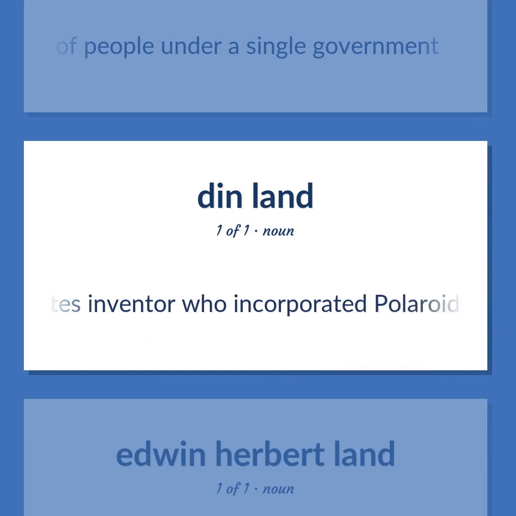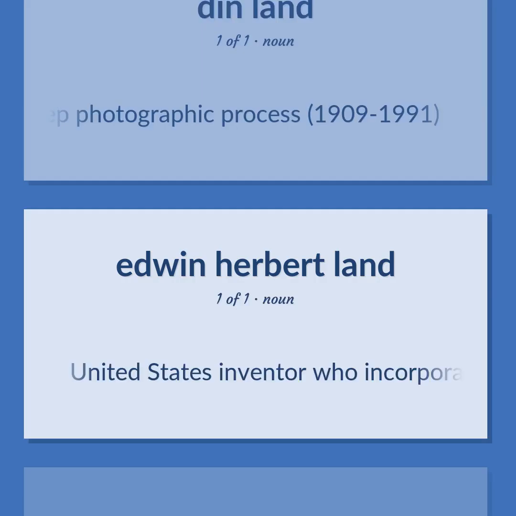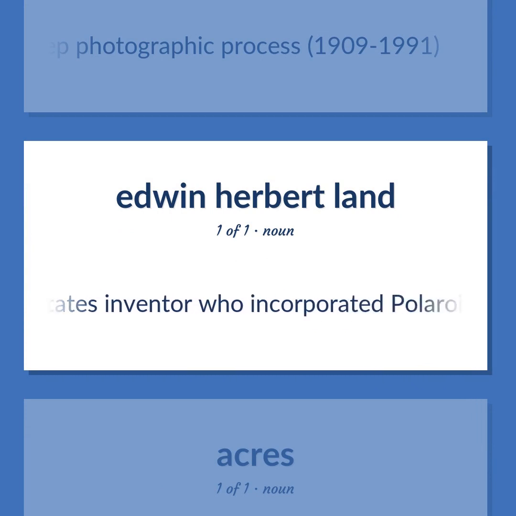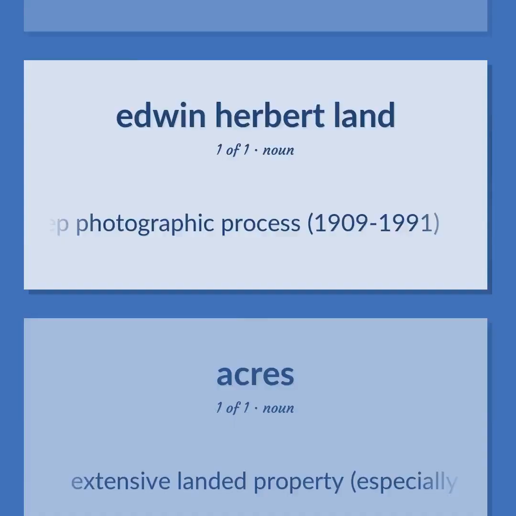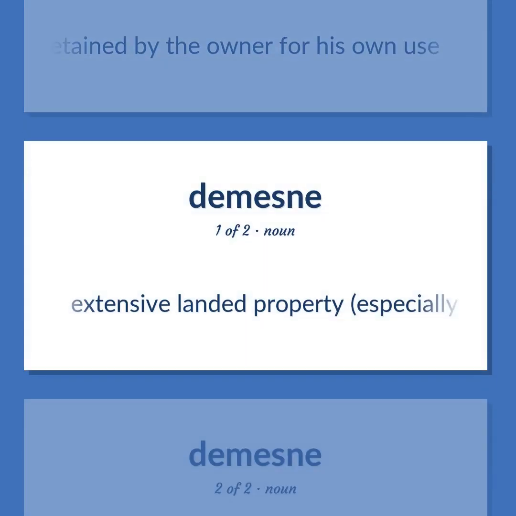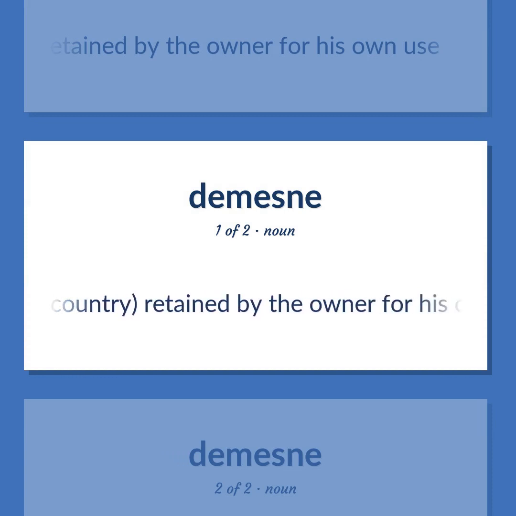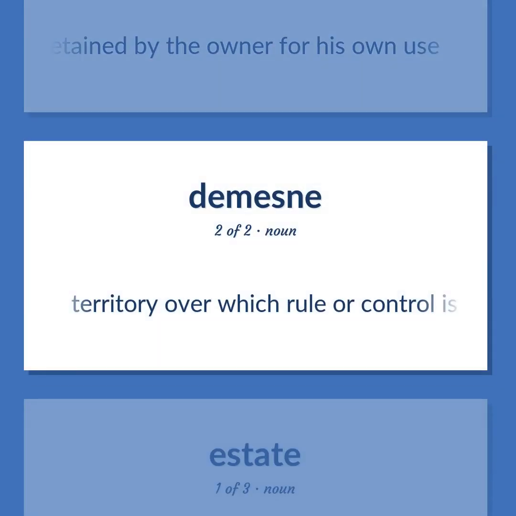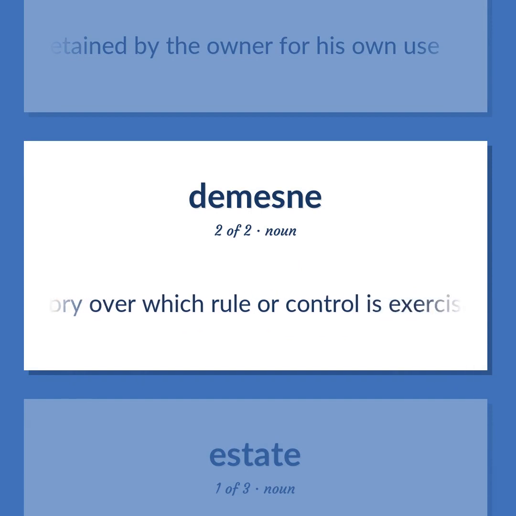United States inventor who incorporated Polaroid film into lenses and invented the one-step photographic process, 1909 to 1991. Extensive landed property, especially in the country, retained by the owner for his own use. Territory over which rule or control is exercised.